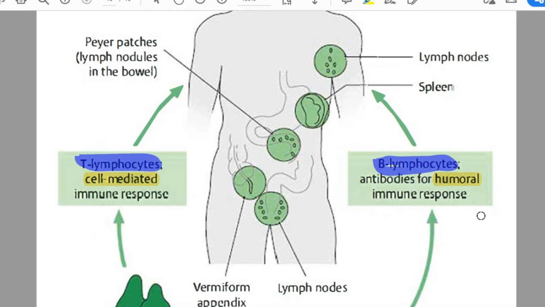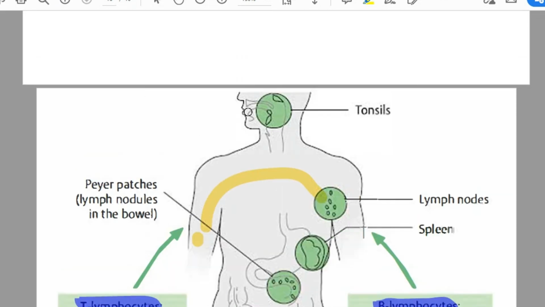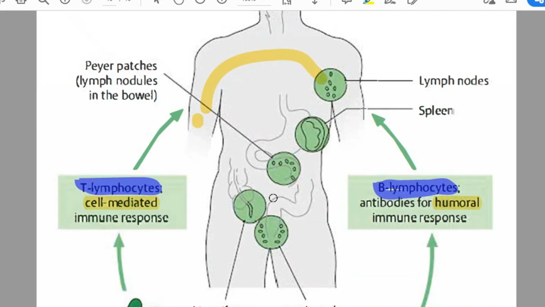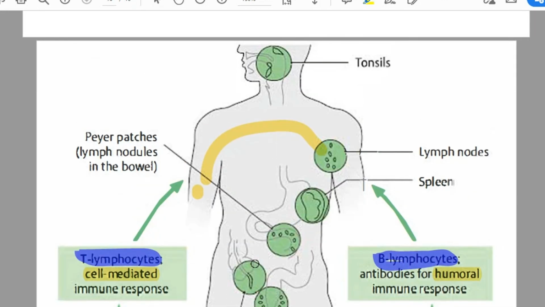This is called presentation. And what happens next? These APC cells migrate into your peripheral lymph organs. If you talk about skin, they migrate to the nearest organ. It will be your regional lymph nodes. If it happens in the digestive system, if you eat something wrong, they migrate to your Peyer's patches, or other follicles. And so on for the respiratory and urinary systems.